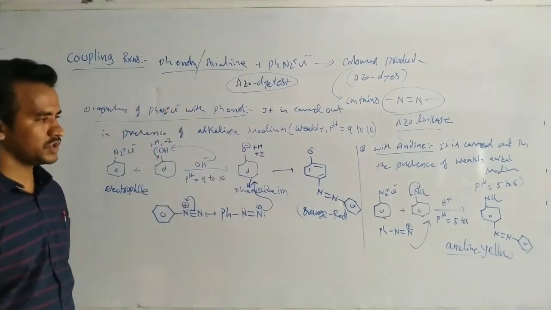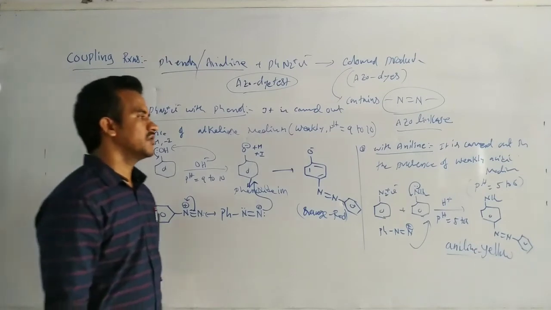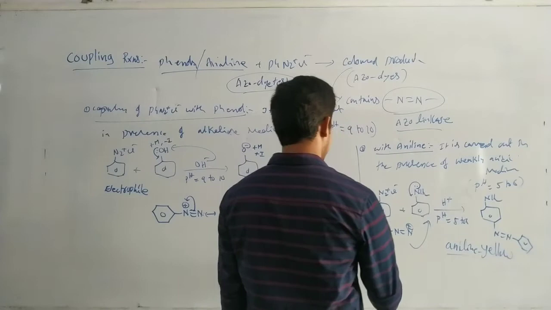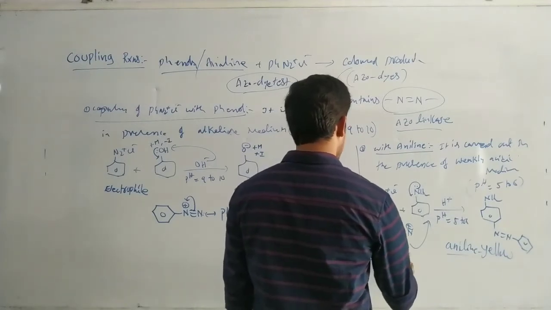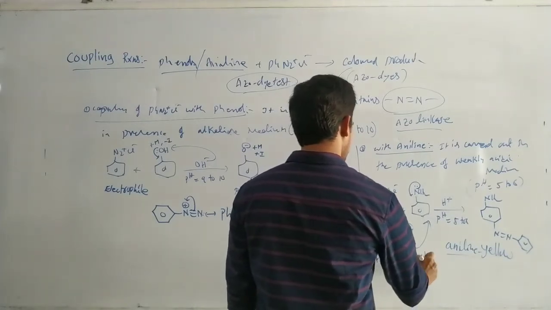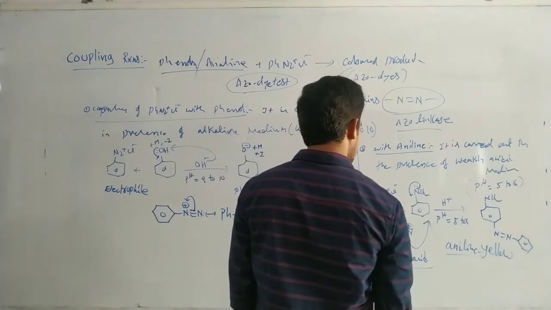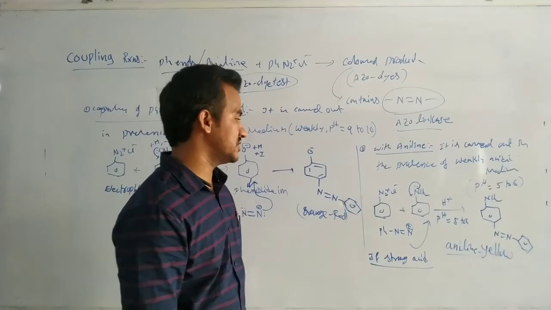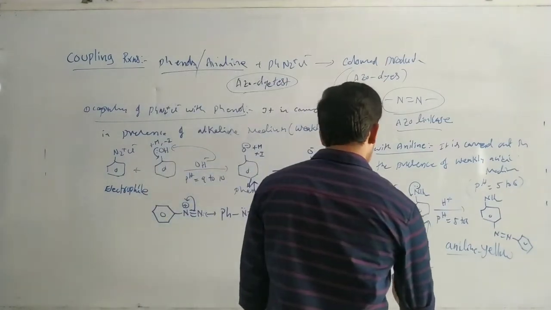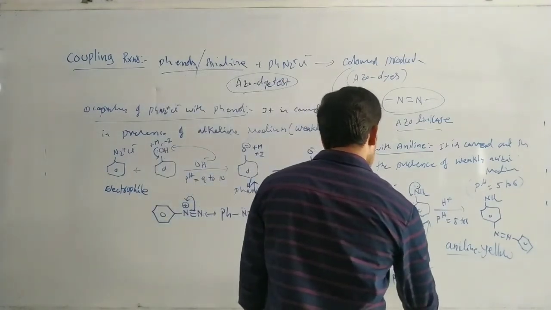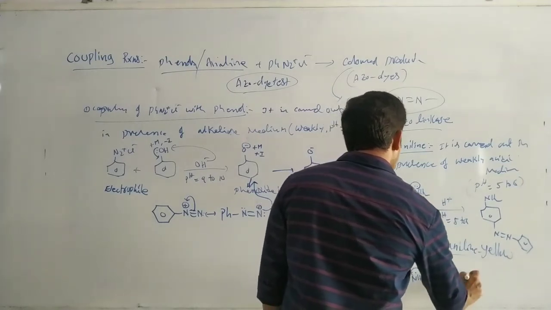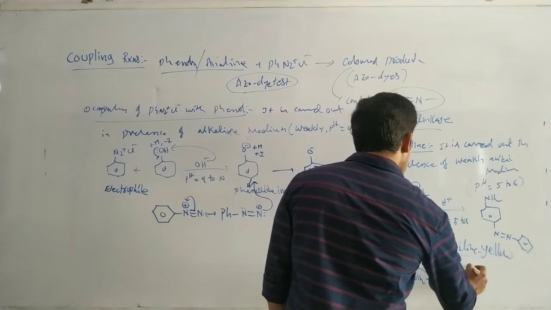So actually here, why do you have to use the weakly acidic medium? If strong acid is used, that means a high concentration of the acid, then aniline, which is a base, undergoes protonation. So PhNH3+.